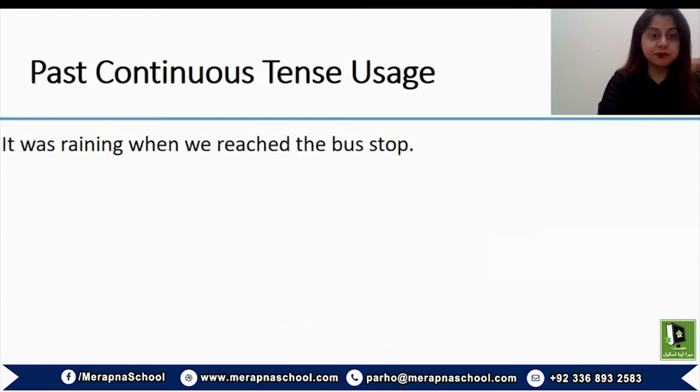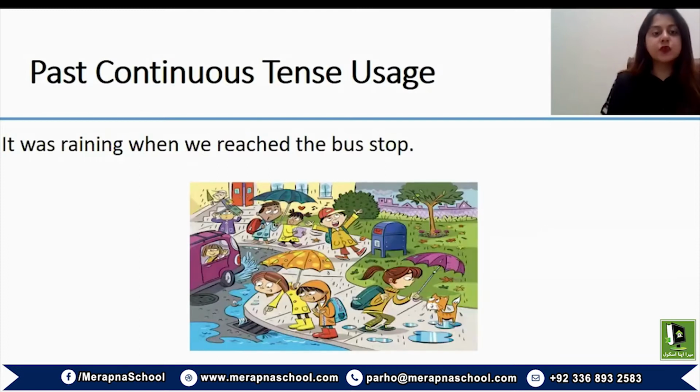The second example is, it was raining when we reached the bus stop. Both of these actions or events happened in the past. We reached the bus stop in the past. So when we reached the bus stop, we saw that it was raining. So again, it was raining refers to the continuity of action, but in the past.